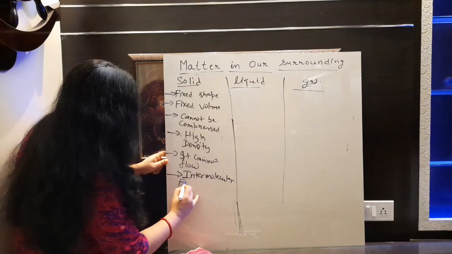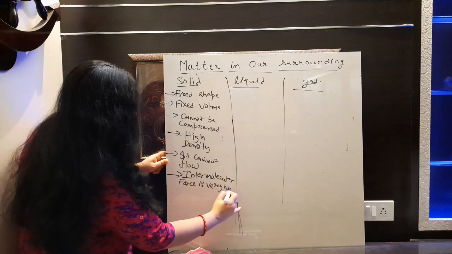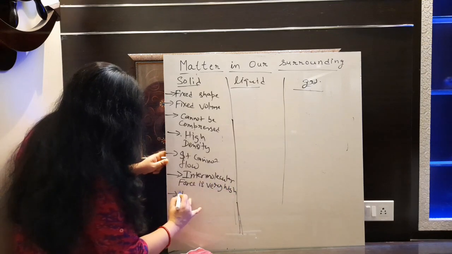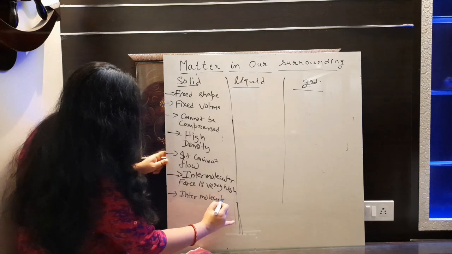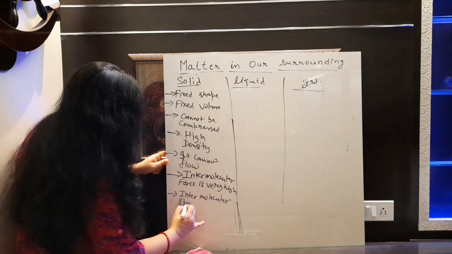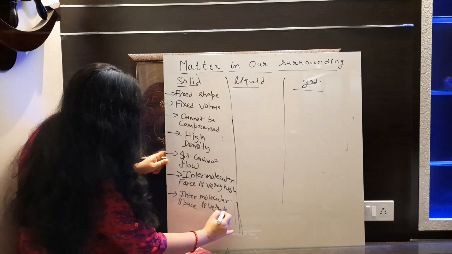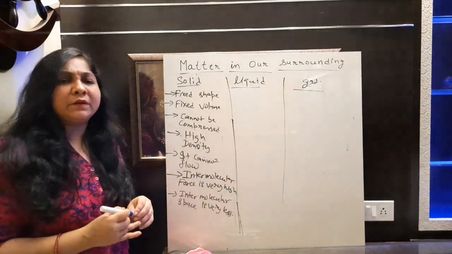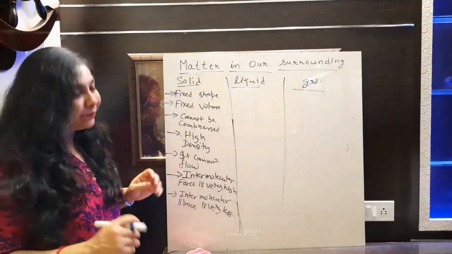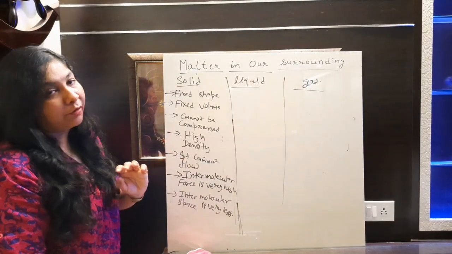Intermolecular force is very high. Intermolecular space is very less, or you can say almost no intermolecular space in between the atoms or the particles of solid.